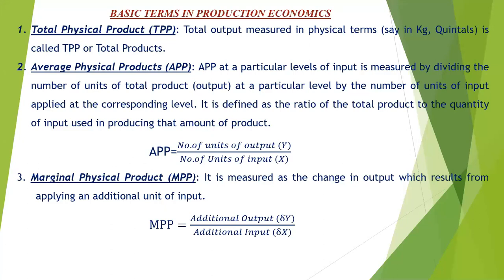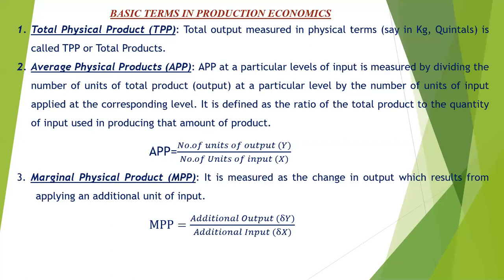Suppose the farmer sowed wheat on 1 acre and got 10 quintals of output. That 10 quintals of output is called the total physical product, or total product. So total output measured in physical terms is called TPP or the total product. समजलं का?